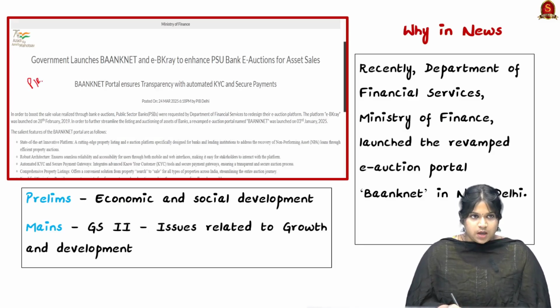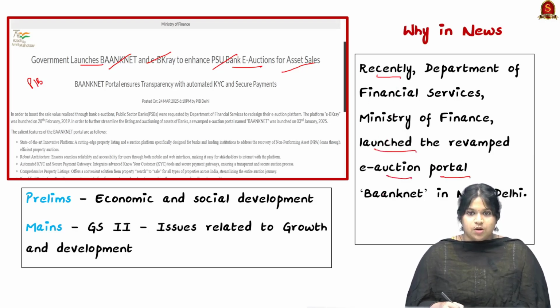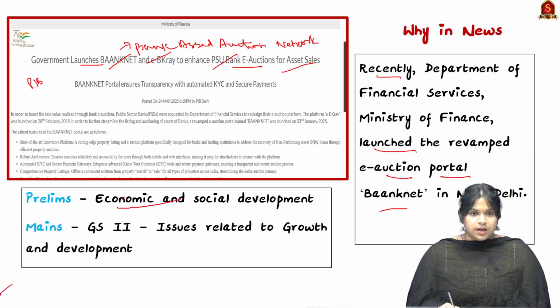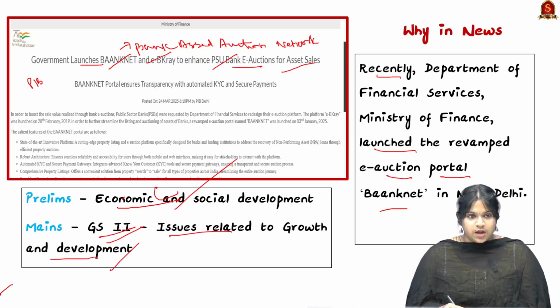This article is from the PIB. Government launches Banknet and eBakery to enhance the PSU bank e-auctions for asset sales. So why is it in the news? Because recently these departments and the ministry have launched the revamped e-auction portal called the Banknet in New Delhi. So here the abbreviation for Banknet is Bank Asset Auction Network. And this topic in prelims comes under economic and social development, and for mains it comes under GS2, that is the issues related to growth and development.